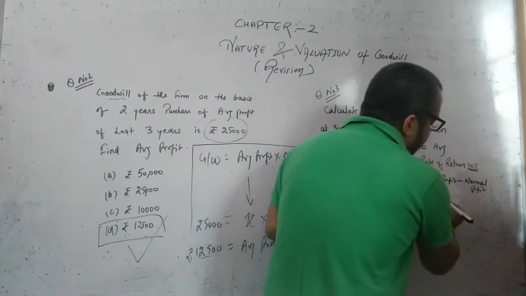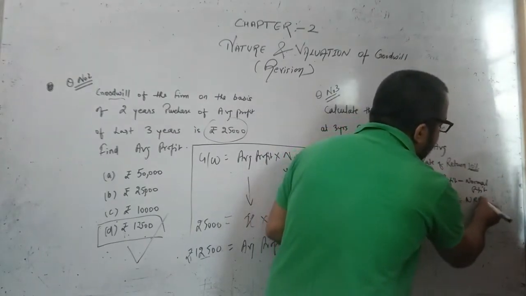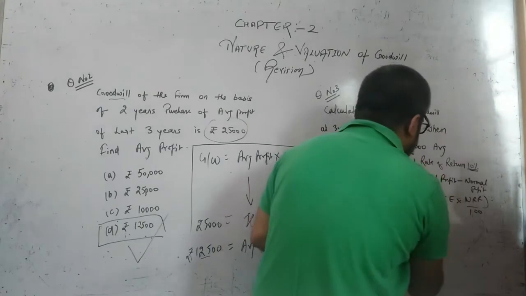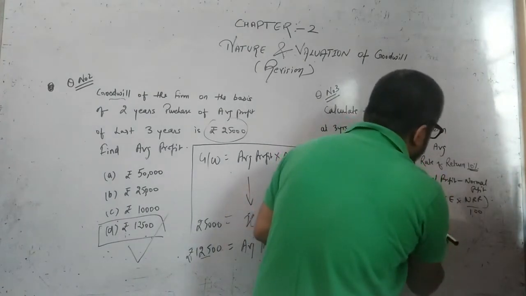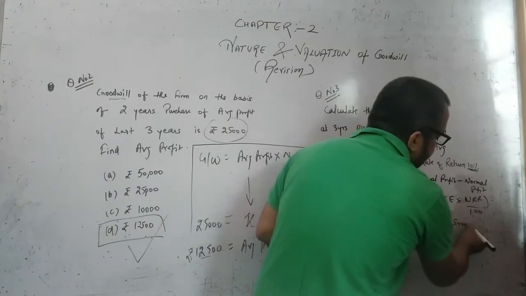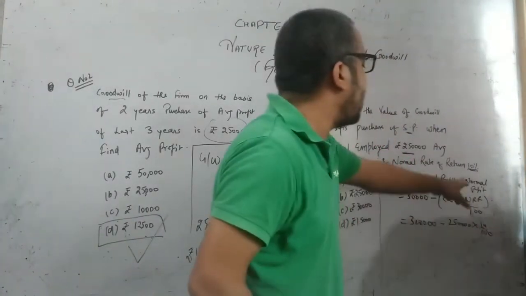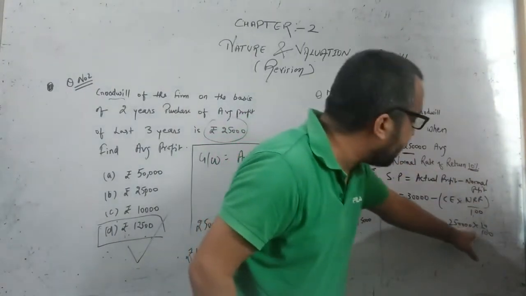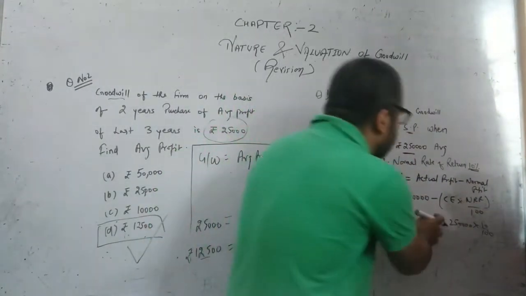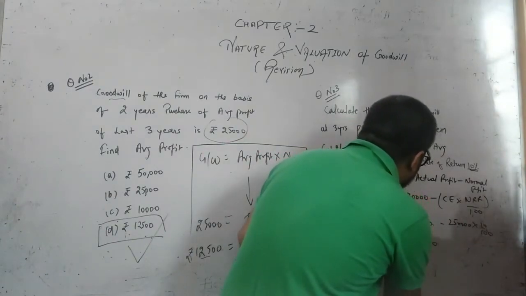The formula for normal profit is capital employed into normal rate of return divided by 100. Now, on substituting the value of capital employed 2,50,000 and normal rate 10%, we will get 25,000 as normal profit. And when we subtract 25,000 from 30,000, we will get 5,000 as super profit.